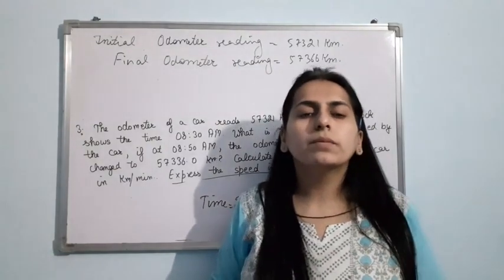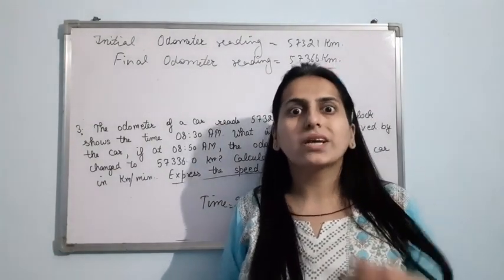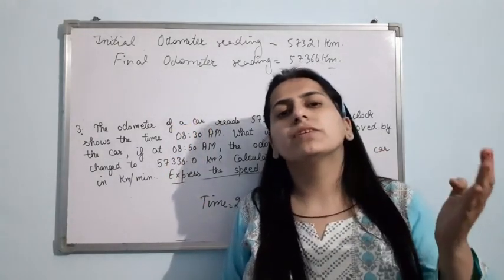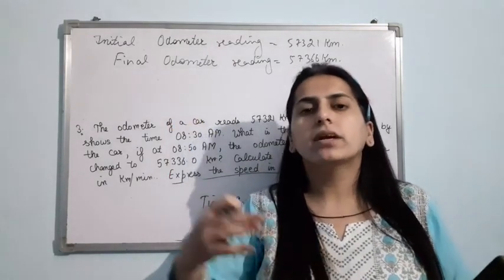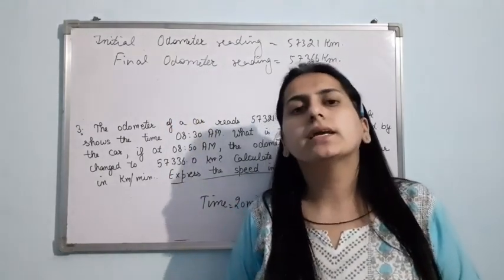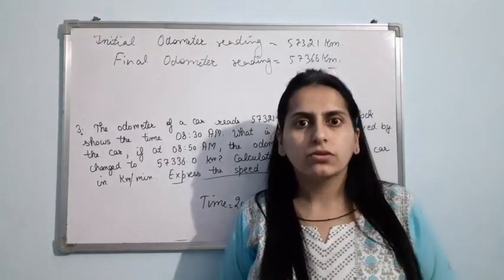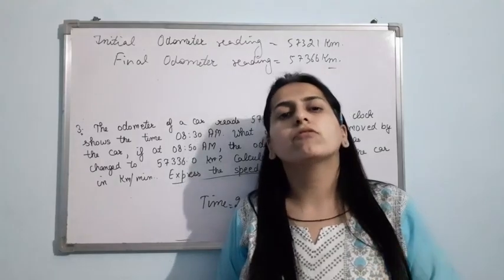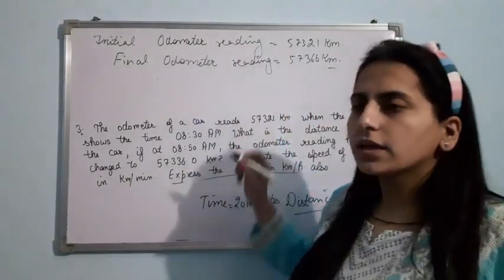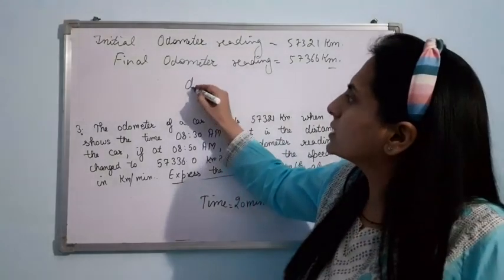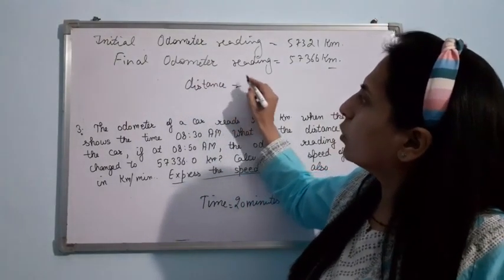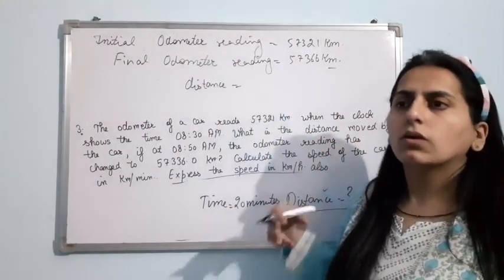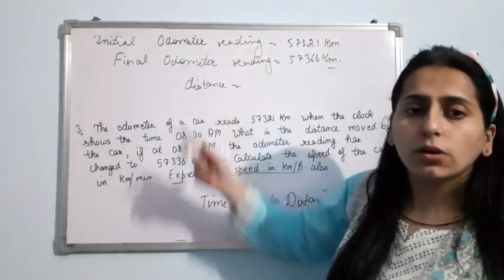I told you odometer tells the distance. So what is the distance? We have to subtract, right? Suppose earlier the reading was 15. Now after driving for 20 minutes, the reading came out to be 25. So what distance have you traveled? 25 minus 15, that is 10. Like this we have to apply the same logic. Odometer is used to measure the distance. So the distance is the odometer reading at 8:50 am minus the odometer reading at 8:30 am, or the final odometer reading minus the initial odometer reading.